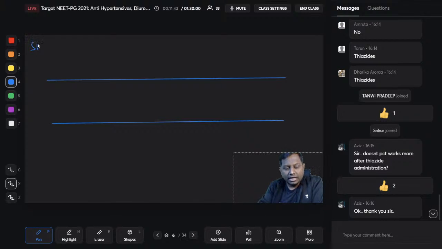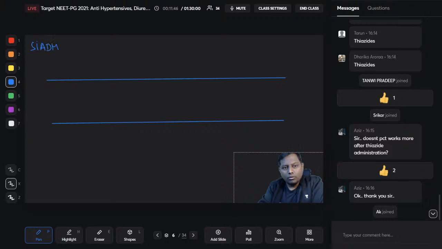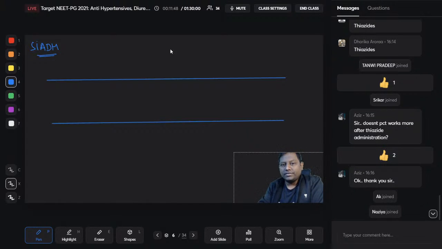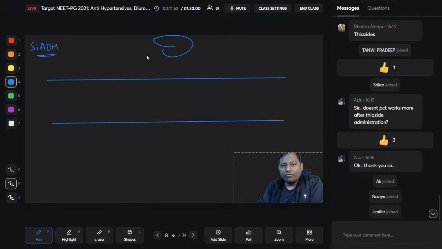Now there is another scenario here that is known as SIADH. Look at the name. The name itself is saying SIADH. That means there is excessive ADH, syndrome of inappropriate ADH secretion. Boys and girls, the name itself is SIADH. That means it is a syndrome of inappropriate ADH.